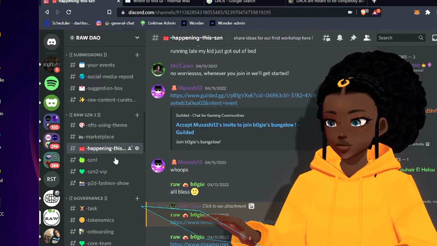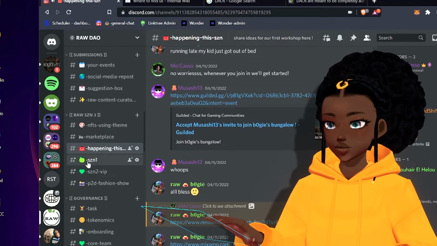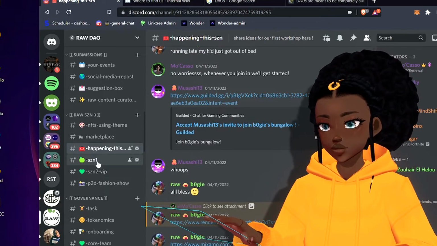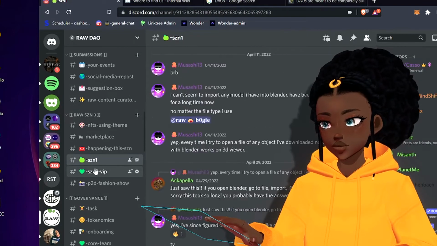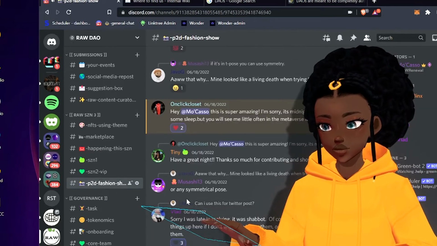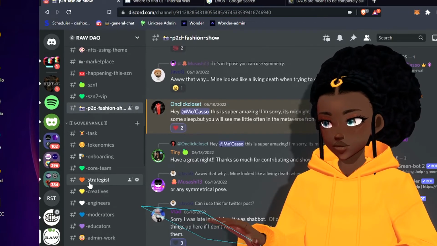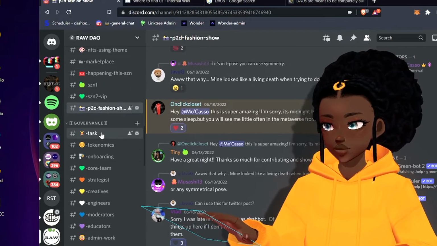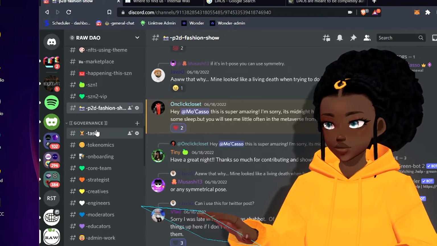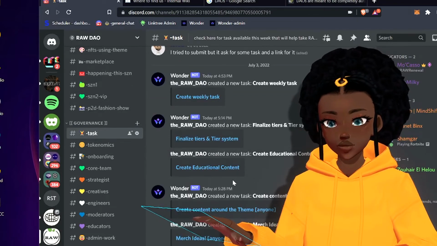And then we have here what's happening this season. And then we do have some locked chats, like you can see, for those that did support during season 1. Those that did support during season 2, those are all locked and you cannot access if you were not a part there. So make sure you guys take part, because you do unlock a lot more within our community the more you grow.